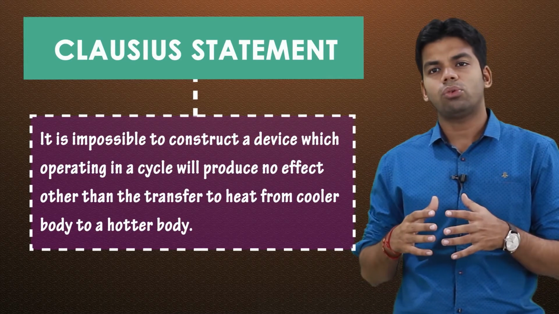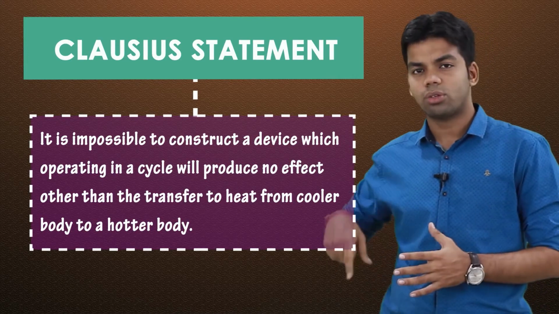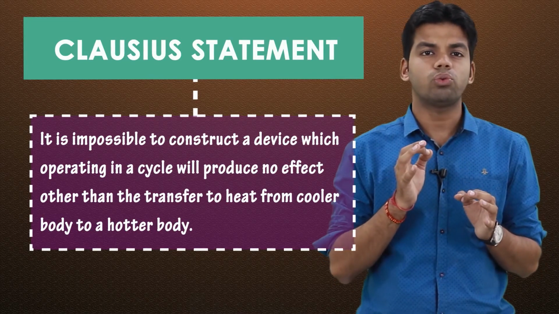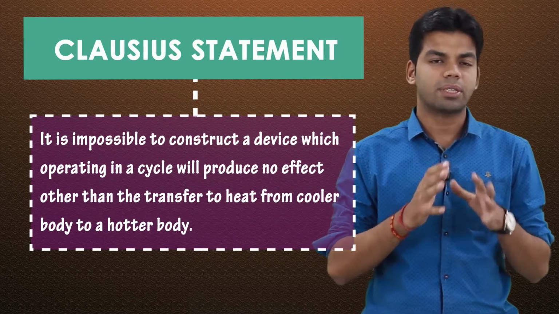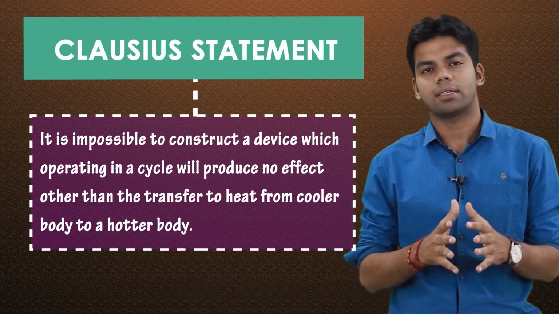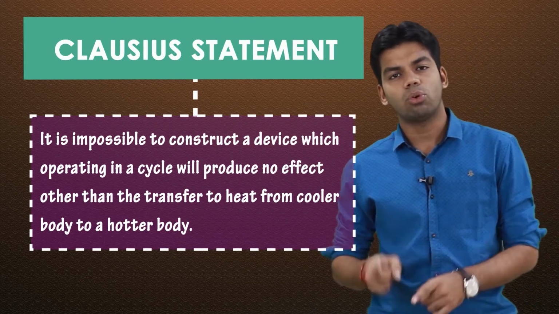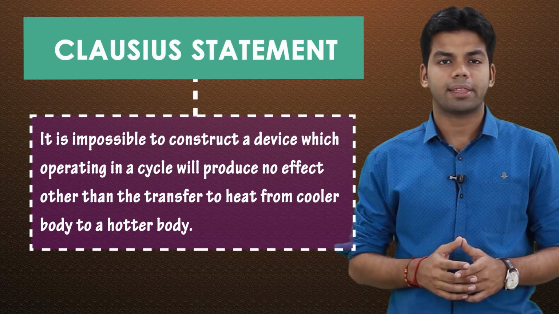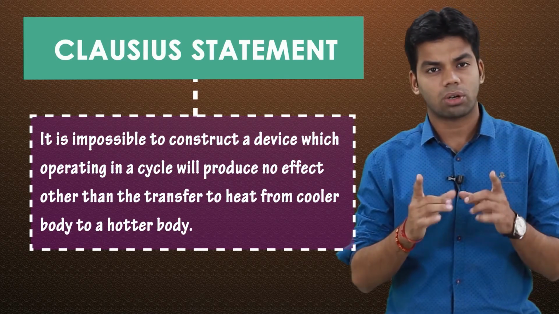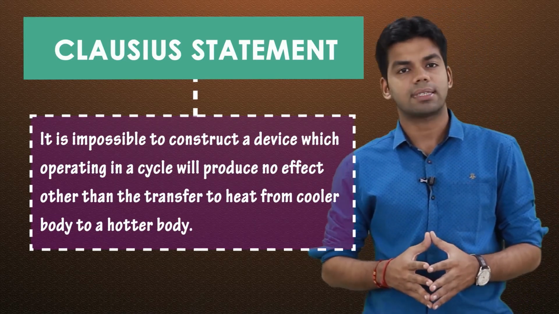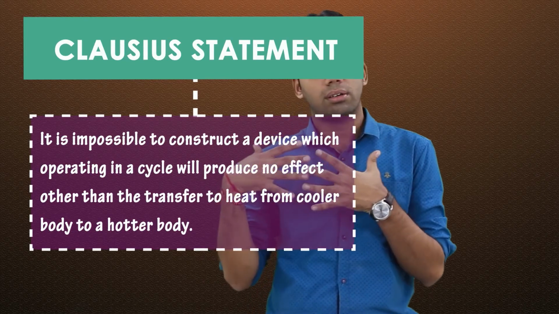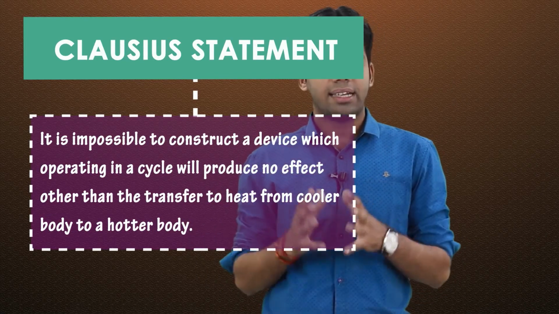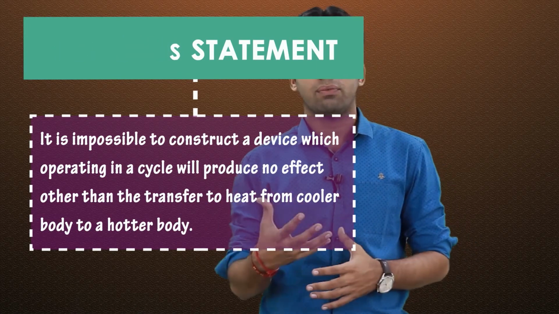But if we want to transfer heat from low temperature to high temperature, then certainly we will have to do some work on it. That means it is not possible for any device to transfer heat from low temperature body to high temperature body without consuming an external work. This is what Clausius statement of second law says. This means heat cannot by itself flow from low temperature to high temperature until and unless we are doing certain work on it.